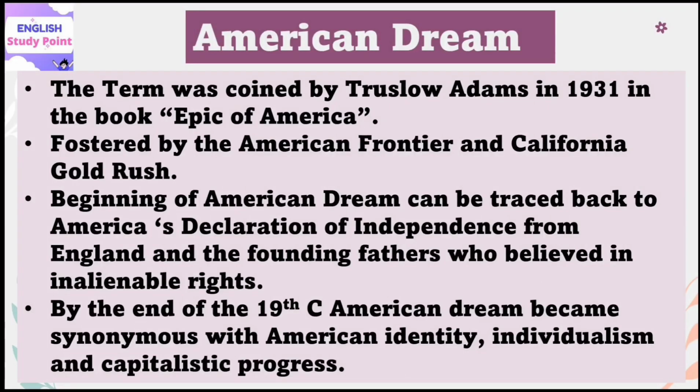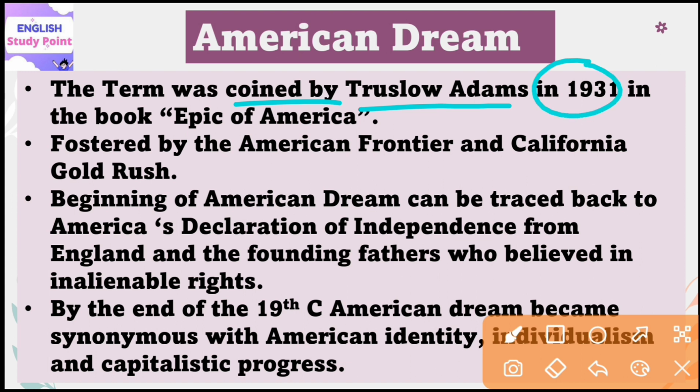This concept of the American dream developed when Americans declared independence from England. During this time the concept developed, but it came into the limelight only when the event of the gold rush took place. Now this term, American dream, was coined by Truslow Adams in the year 1931 in his book called Epic of America. This concept was fostered by two events: first, the American frontier, and another, the California gold rush.